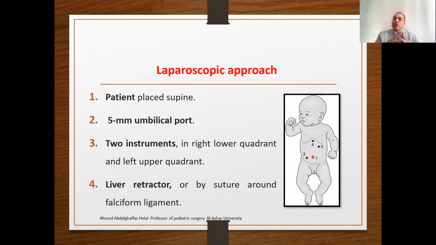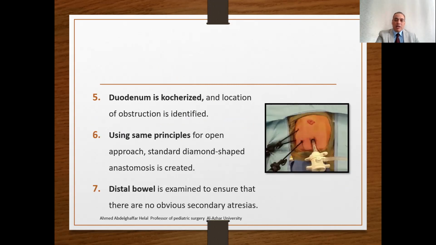Regarding the laparoscopic approach, the principle is that the baby is placed supine. There is a 5 millimeter umbilical trocar for insufflation. We use 2 instruments, one at the right lower quadrant and the other at the left upper quadrant, and the fourth is the liver retractor. We may use a traditional liver retractor or take a suture from inside the abdomen around the falciform ligament and tie it outside. The duodenum is mobilized as usual, the obstruction is localized, and the type of atresia is identified.